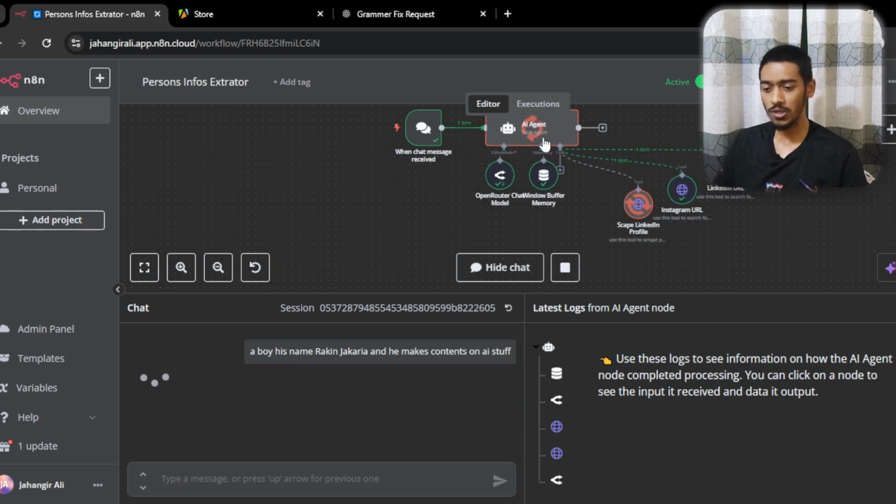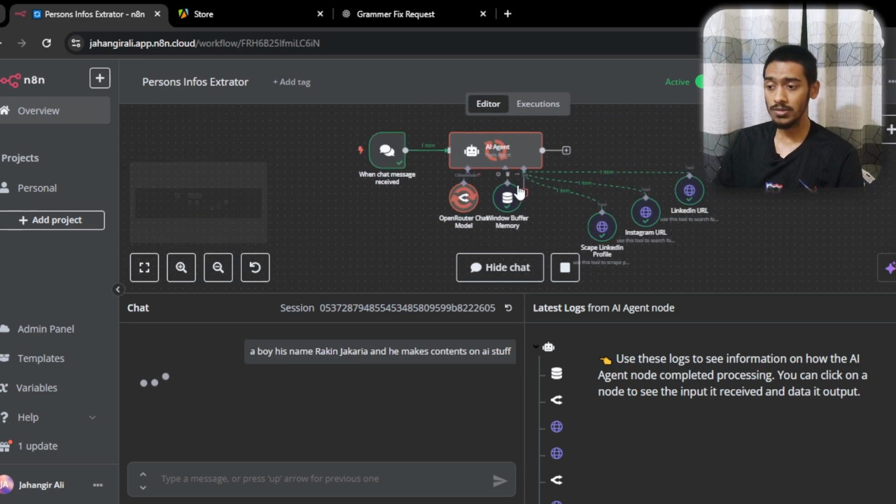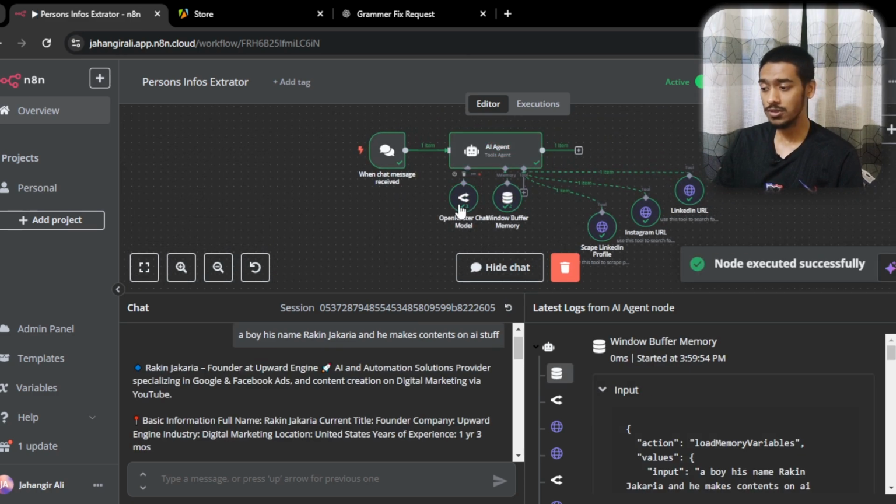We just have to wait a little bit. Sometimes it takes a little bit of time. As you can see it's still scraping, and the scraping is done. Yep. And as you can see, this is OpenRouter that I'm using. So as you can see, that's all the information in here.